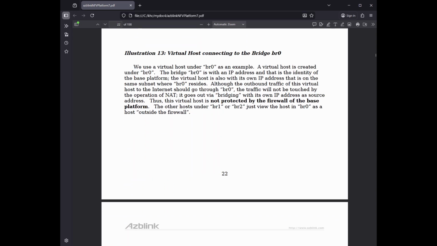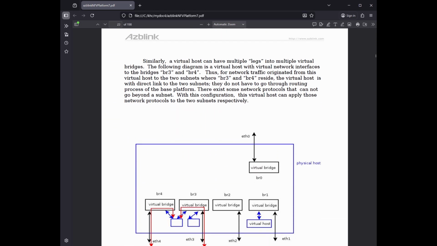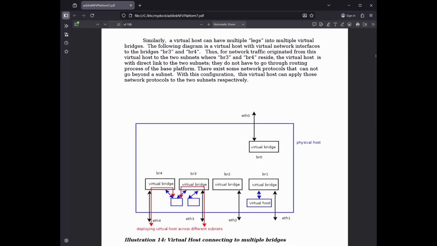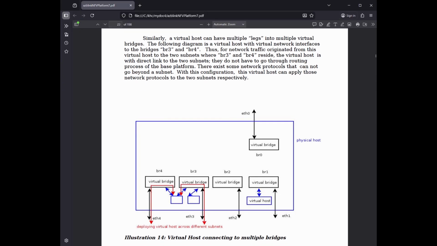Similarly, a virtual host can have multiple legs into multiple virtual bridges. The following diagram is a virtual host with virtual network interfaces to the bridges BR3 and BR4. Thus, for network traffic originated from this virtual host to the two subnets where BR3 and BR4 reside, the virtual host is with direct link to the two subnets. They do not have to go through routing process of the base platform. There exists some network protocols that cannot go beyond a subnet. With this configuration, this virtual host can apply those network protocols to the two subnets respectively. Illustration 14. Virtual host connecting to multiple bridges.